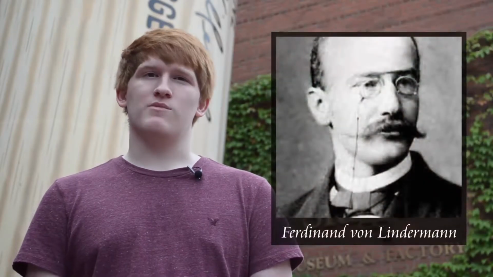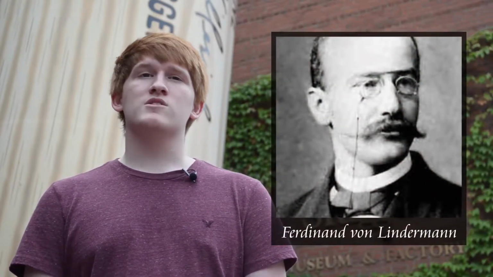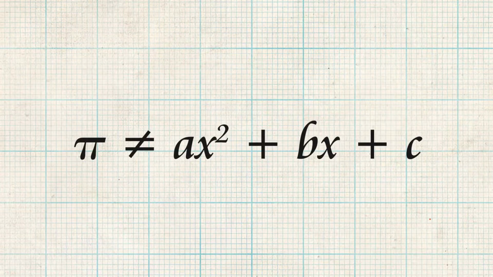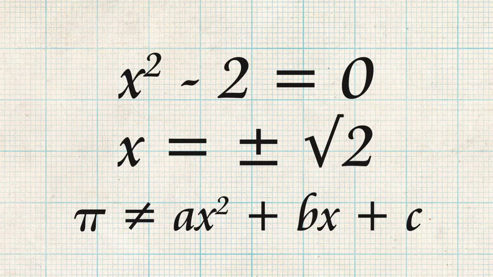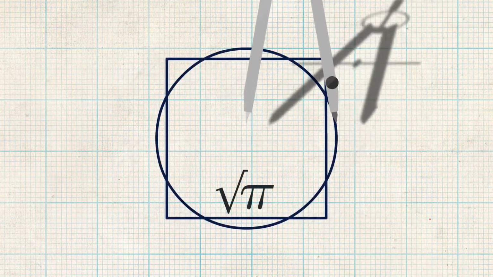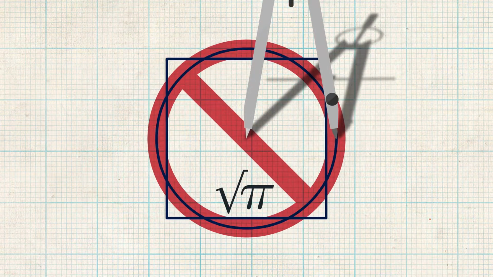What makes this impossible was first proved by Ferdinand von Lindemann in 1882. Pi was not only irrational, but also a transcendental. A transcendental number is a number that is not a root of a non-zero polynomial equation, or in other words, cannot be expressed using rational numbers. The square root of 2 is irrational, but it is not transcendental. Because pi is transcendental, the square root of pi is also impossible to draw with a compass and a straight edge.